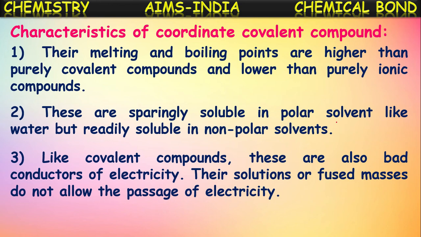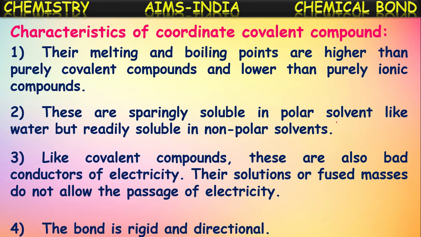Like covalent compounds, these are also bad conductors of electricity. Even these coordinate covalent compounds are also bad conductors of electricity. Their solutions or fused masses do not allow the passage of electricity because they do not form any ions. Even in the aqueous solutions or in the fused state, they do not possess any ions, and hence they cannot pass electricity through them. They are bad conductors even in solution form or fused form.